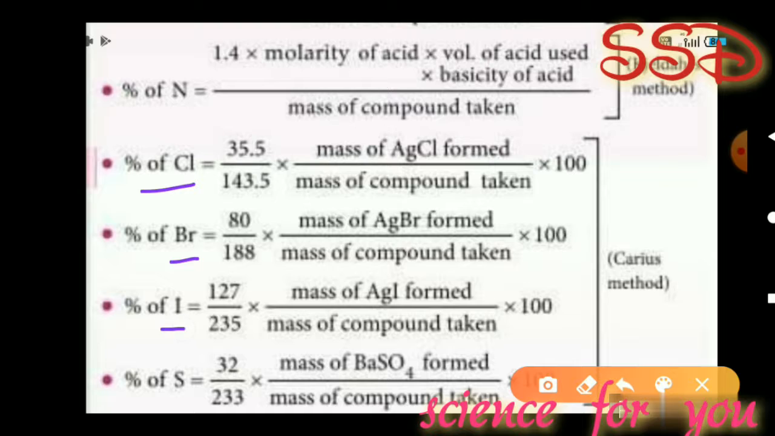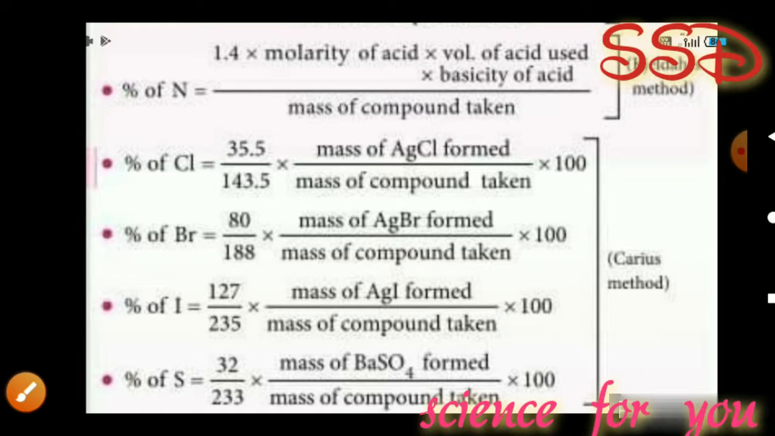Percentage of iodine is equal to 127 by 235 into mass of AgI formed divided by mass of compound taken into 100. And percentage of sulfur is equal to 32 by 233 into mass of barium sulfate formed divided by mass of compound taken into 100.